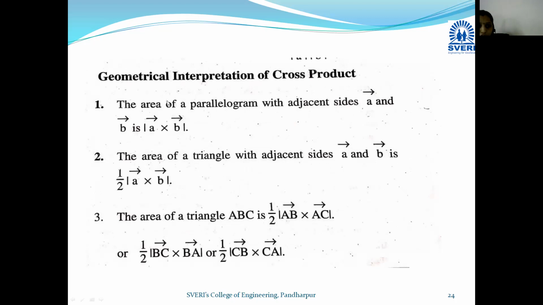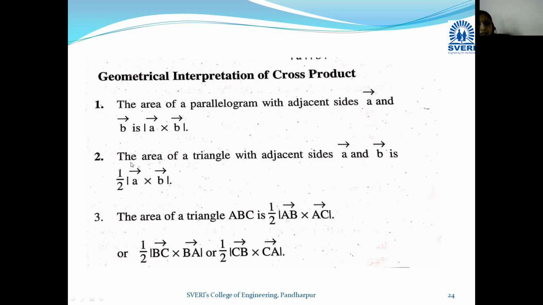Now let us see the geometrical interpretation of cross product. Let us see the meaning of this cross product. The area of a parallelogram with adjacent sides a bar and b bar is the mod of a bar cross b bar. That means if a bar and b bar are two vectors, these are the sides of the parallelogram. So the area of the parallelogram in terms of cross product of vectors is given by mod of a bar cross b bar.